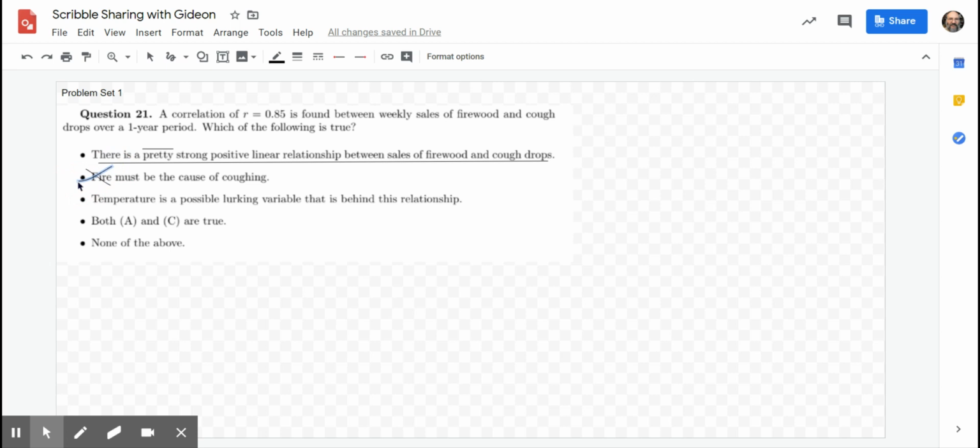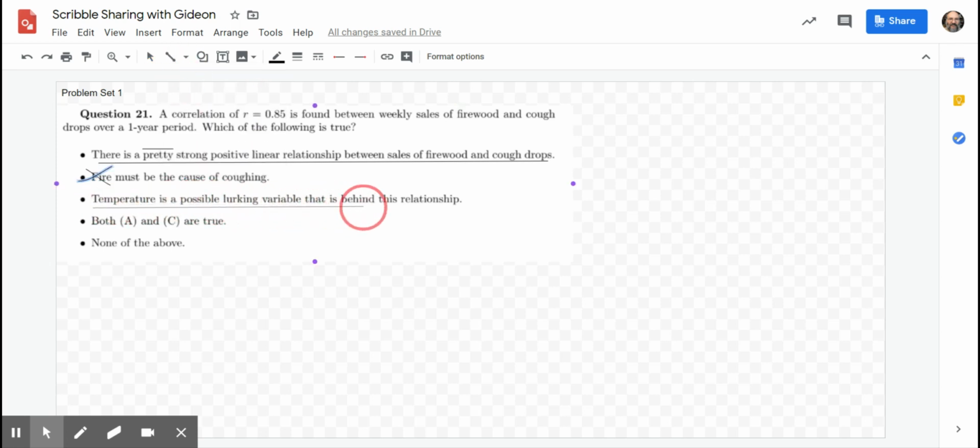There are all kinds of variables, but it only lurks if there seems to be a reasonable deduction that it has something to do with the variables we did observe, right? Time of day, I don't think that has much to do with when you use cough drops and when you need firewood. How tall you are, right? Those are variables, but they're not lurking in this scenario. So I accept the third option as true also. That's one that I think works.